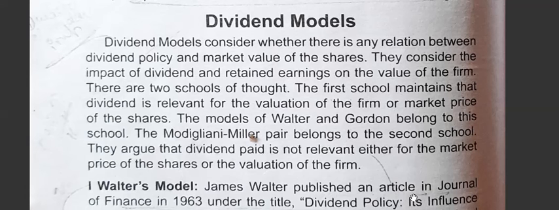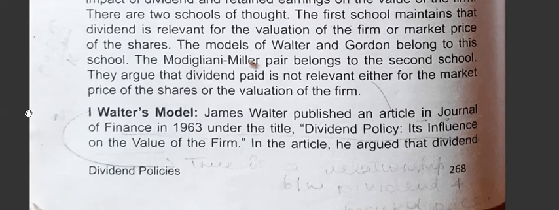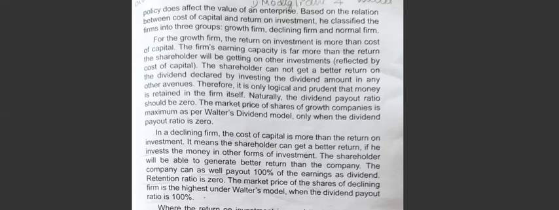James Walter published an article in the Journal of Finance in 1963 under the title Dividend Policy, Its Influence on the Value of the Firm. In the article, he argued that there is a relationship between the dividend and the market price. To prove that, he took two concepts, cost of capital and rate of return on investment. Based upon this, he classified firms into three groups: a growth firm, a declining firm, and a normal firm.